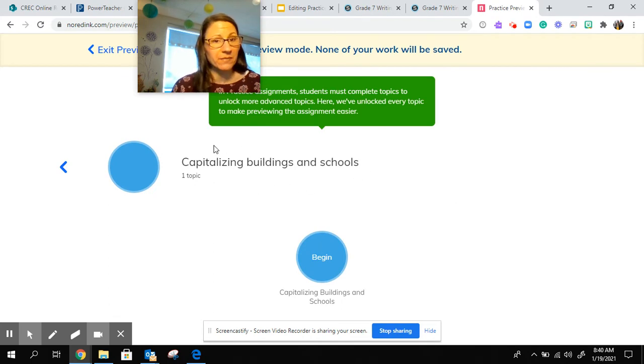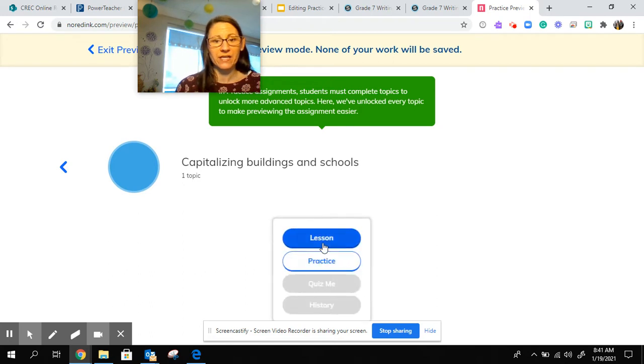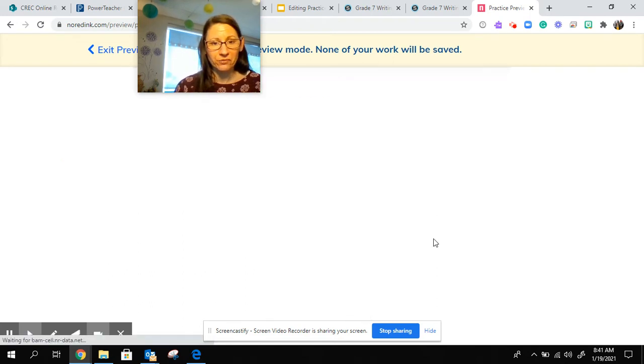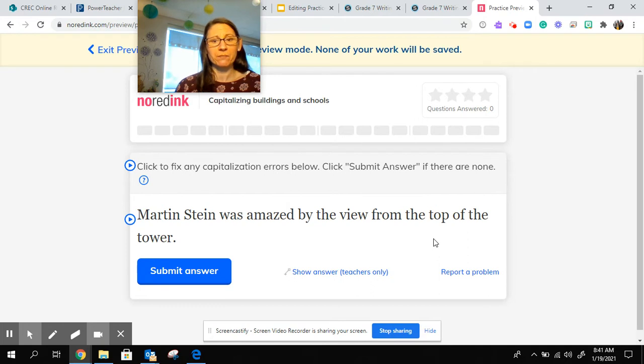Again, double check, make sure you're looking at what your focus is when you begin, and then you're going to hit begin and practice. I'm going to go through a couple of them. Martenstein was amazed by the view from the top of the tower. Now, the tower, unless that's the name of it, you wouldn't capitalize it.